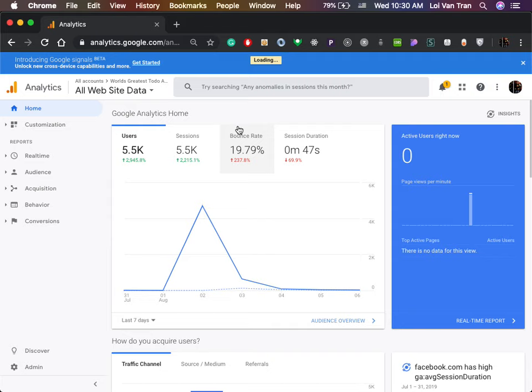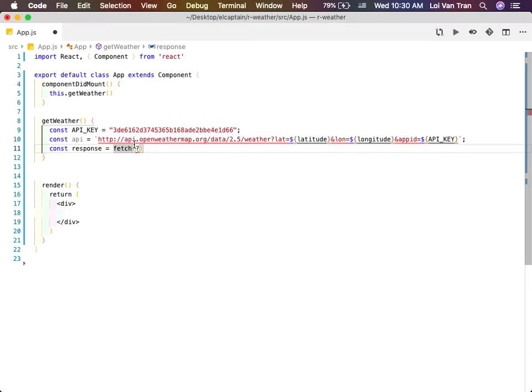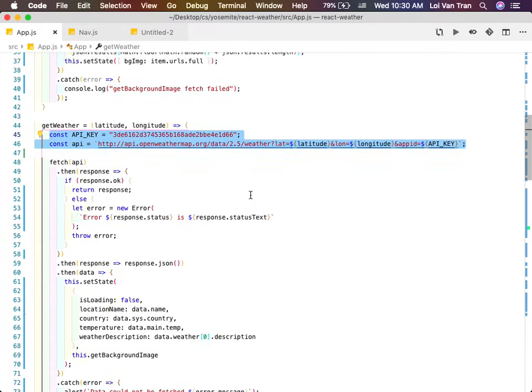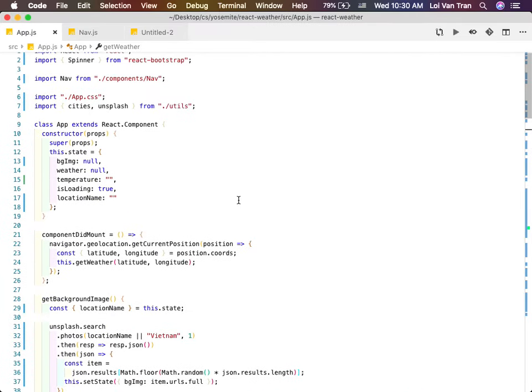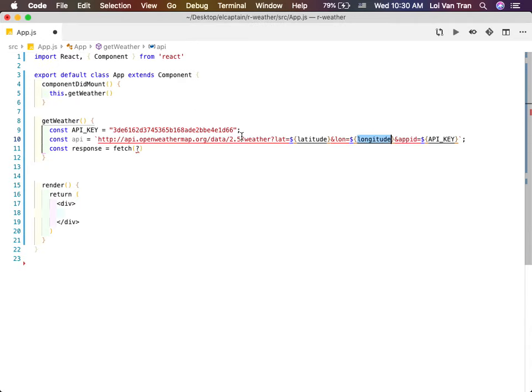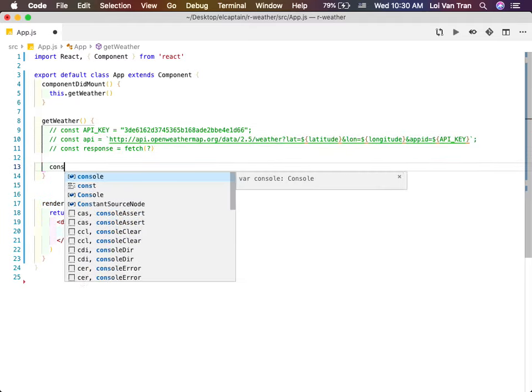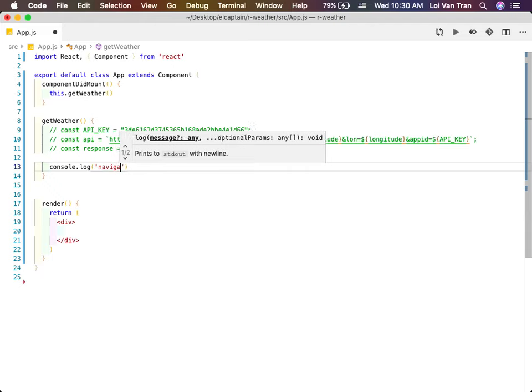Okay? So I copied over this URL right here, but I do not have a latitude or a longitude. So how can we get a latitude or a longitude? We need to use the secret thing right here, okay? I'm gonna actually just comment this out right now so we can look at it. Because honestly, I forgot what it was. We're gonna do console.log navigator.